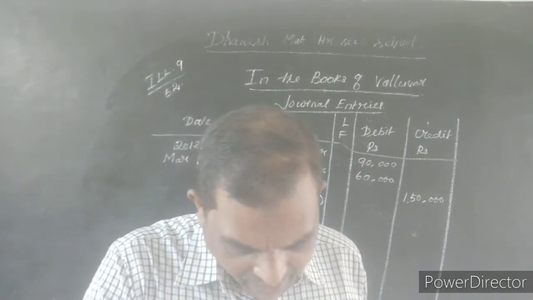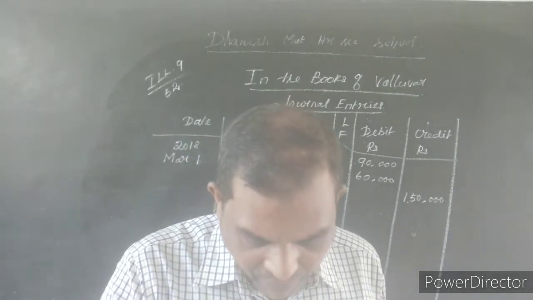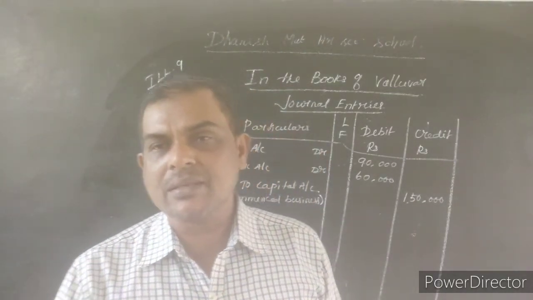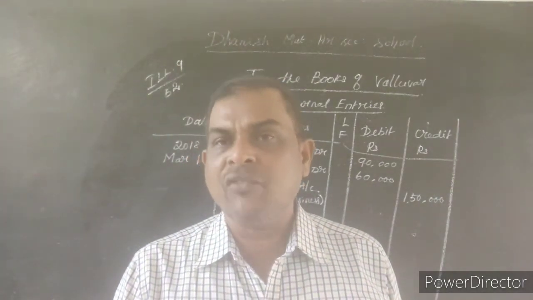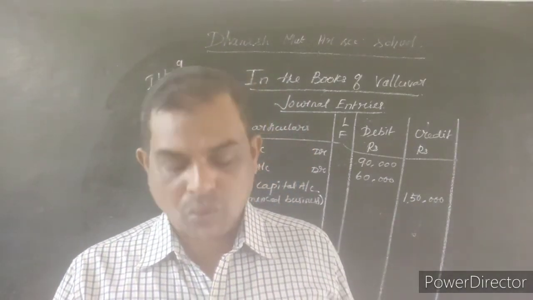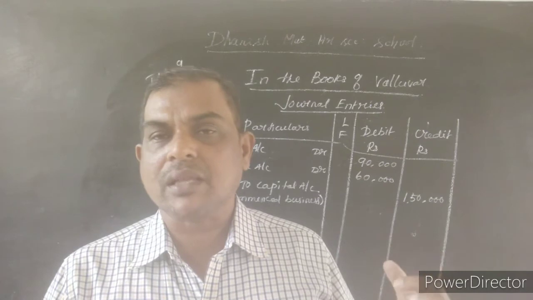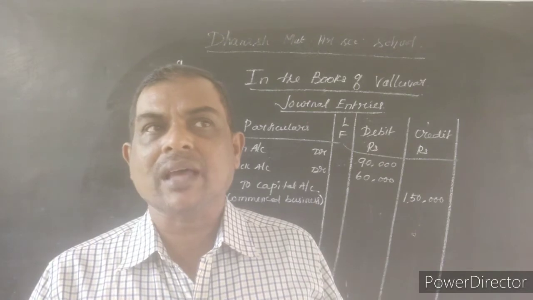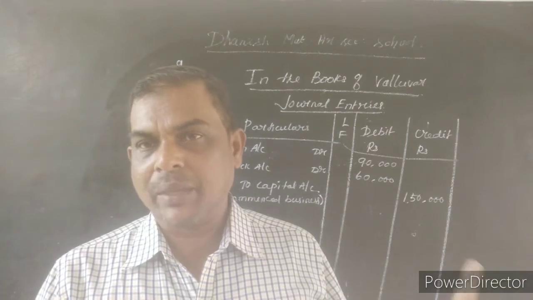What is the second journal entry? Date 2. Purchased 20 ready-made shirts from X and Company on credit. Valluvar is doing the textile business, so he purchased some shirts from X and Company on credit, which means he did not make any payment. Purchase account is always debited, because purchase of goods is nothing but purchase account. The credit account is either cash or bank, if you pay the amount, based on the entries.